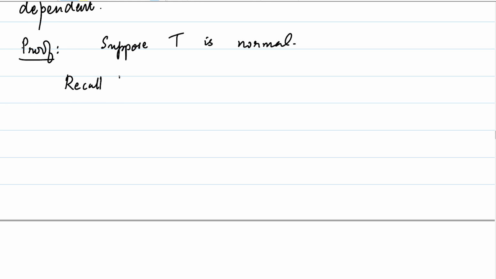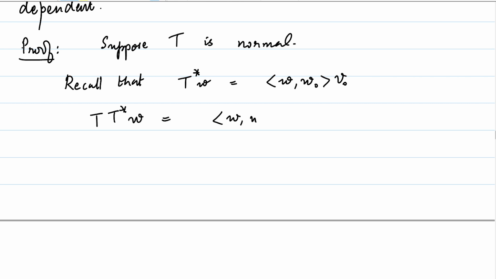Recall that T star of, let me just use W here for consistency, even though W is also some vector in V, is going to be equal to the inner product of W with W naught times V naught. And T star T of W is just equal to the inner product of W with W naught times T V naught, because T is a linear operator.